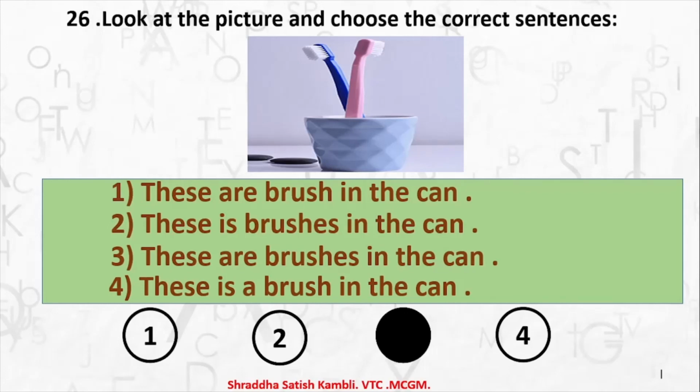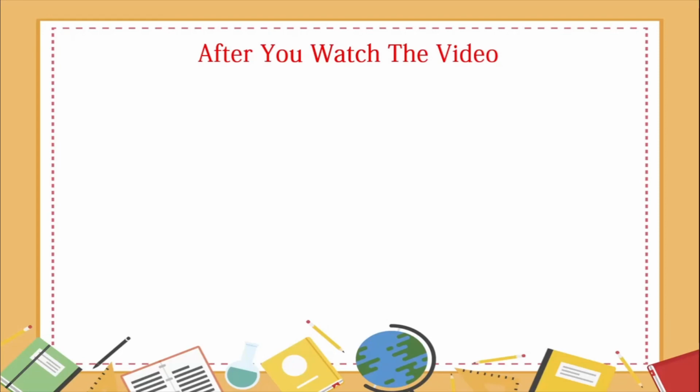Okay, now as soon as you finish watching the video, there is a small task for you to do. So kindly complete the task also. So let me tell you what those tasks are. So children, now you have watched the video. So after you watch the video now, you will have to complete a few simple tasks.